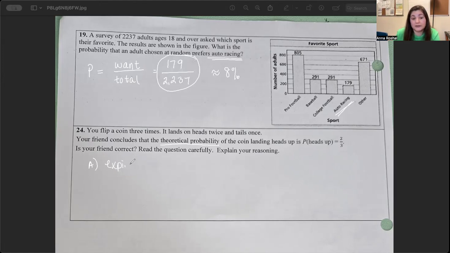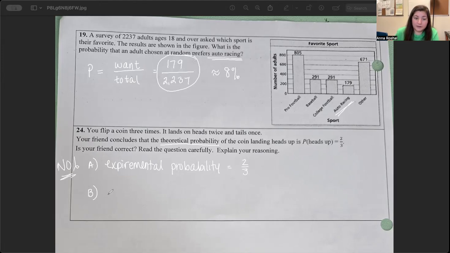The experimental probability is 2/3. You could say that. The other part is, so obviously, is your friend correct? Heck no, they are not correct.